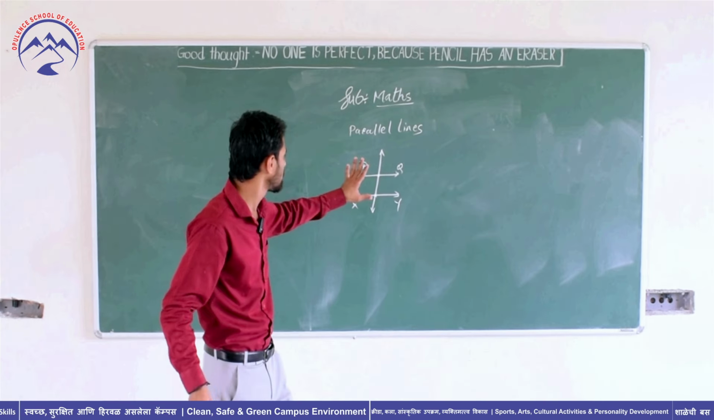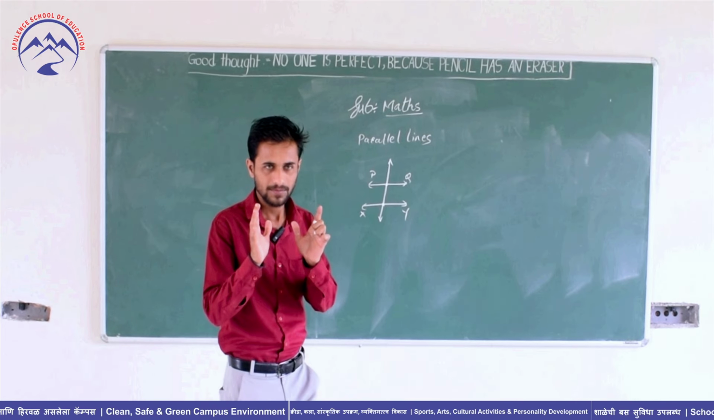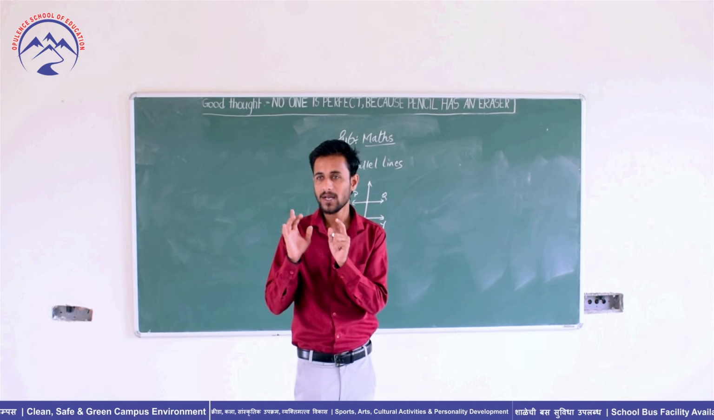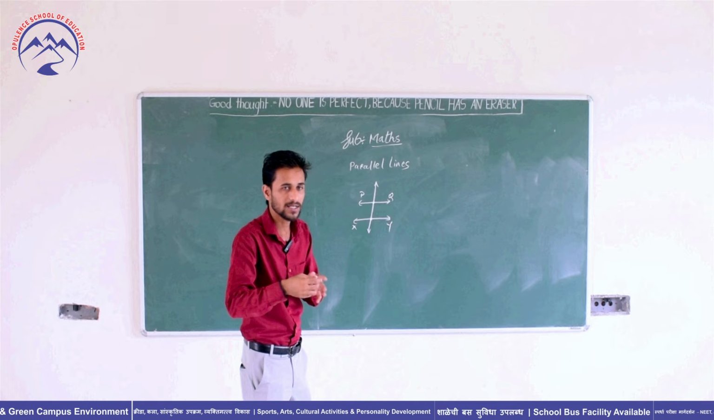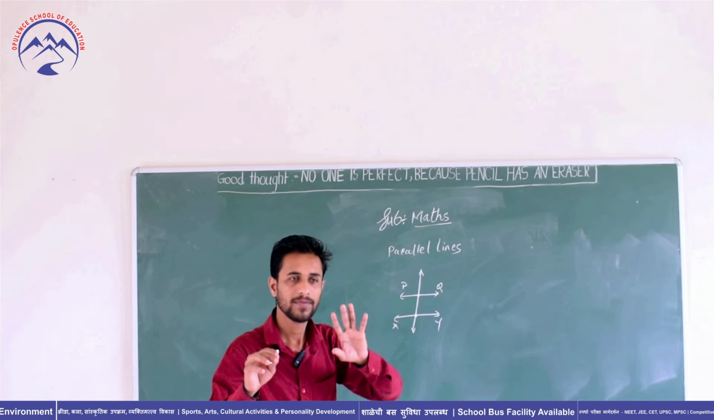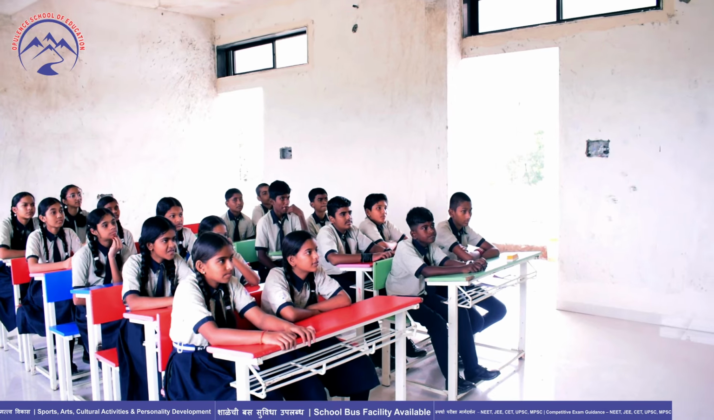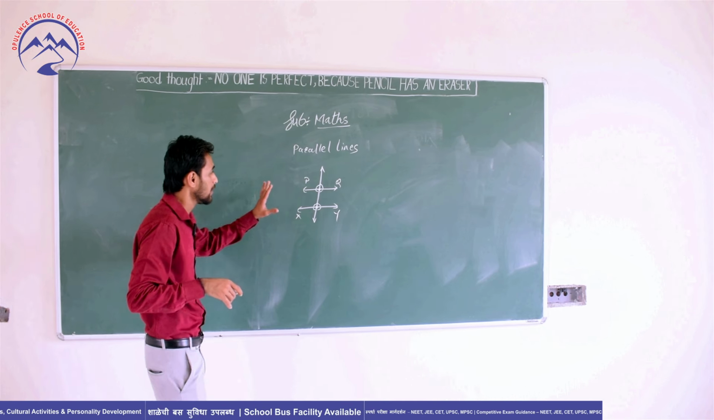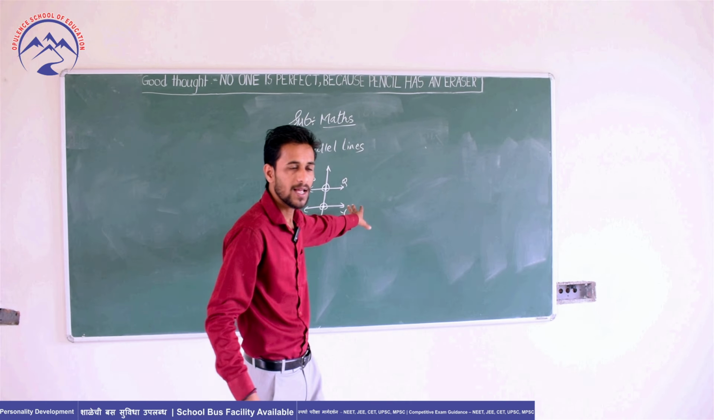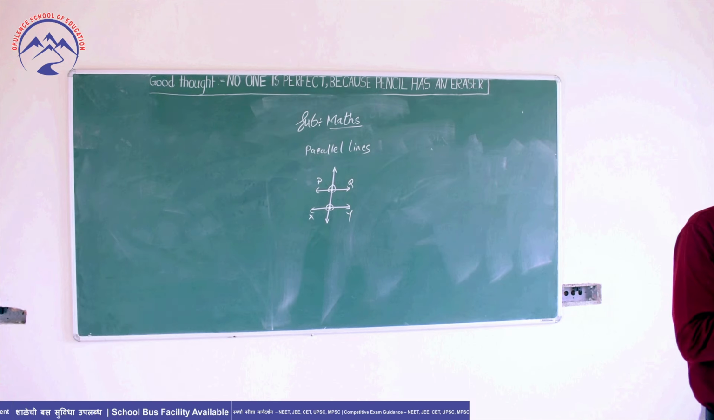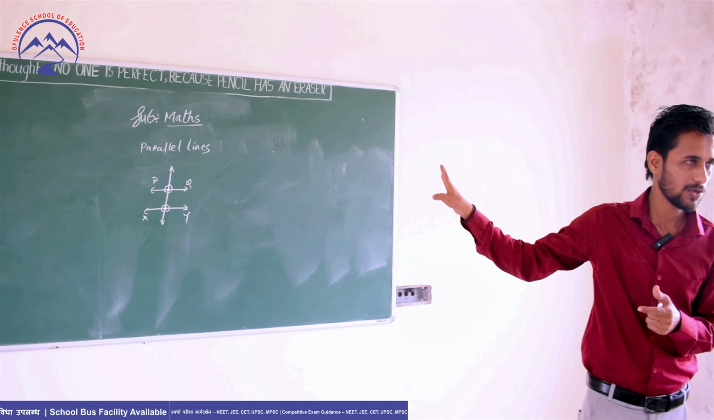So there form angles. You know the angles. There form different types of angles. How many angles are formed? 8. There are 8 angles, and they are of different types. There are 3 types of these angles.